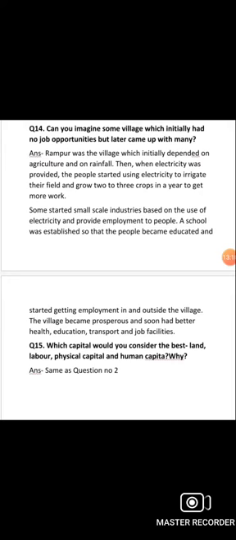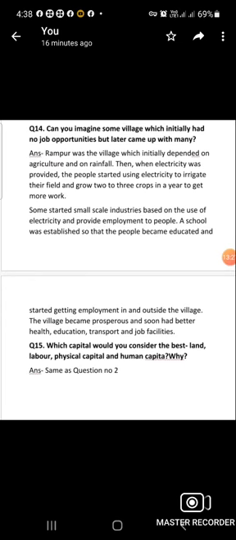Some started small scale industries based on the use of electricity and provided employment to people. A school was established so that the people became educated and started getting employment in and outside the village. The village became prosperous and soon had better health, education, transport, and job facilities.